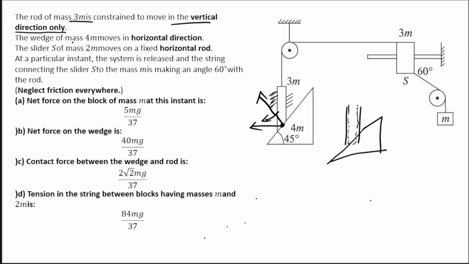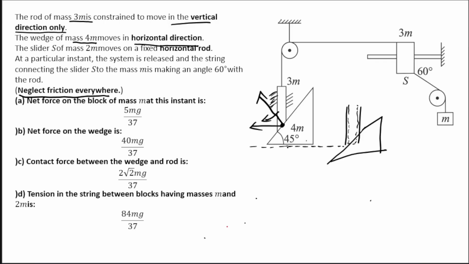After that, we have a wedge of mass 4m that moves in horizontal direction. Also in the question it is said that we don't have to consider friction anywhere. ठीक है, neglect friction anywhere is said. सो अगर आप वेज की मोशन की बात करो, if there is no friction, there is no horizontal force arising because of its contact with the ground, right?